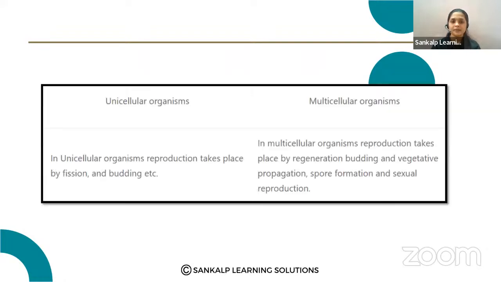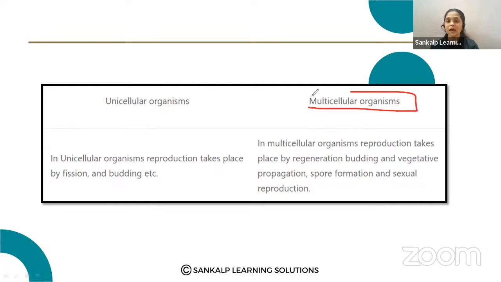Here, the difference. In unicellular organisms, reproduction takes place by fission and budding, etc. Mainly in unicellular organisms, we can observe this asexual type of reproduction, that is, fission and budding. In multicellular organisms, reproduction takes place by regeneration, budding, vegetative propagation, spore formation and sexual reproduction. So you can observe various methods of reproduction in multicellular organisms.